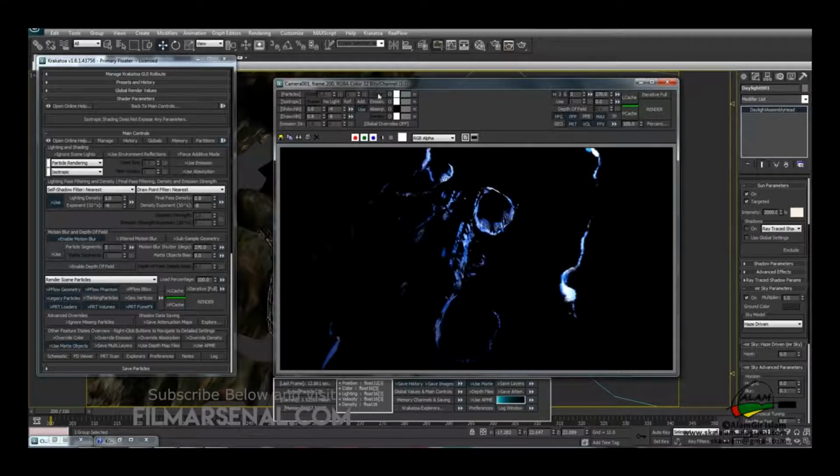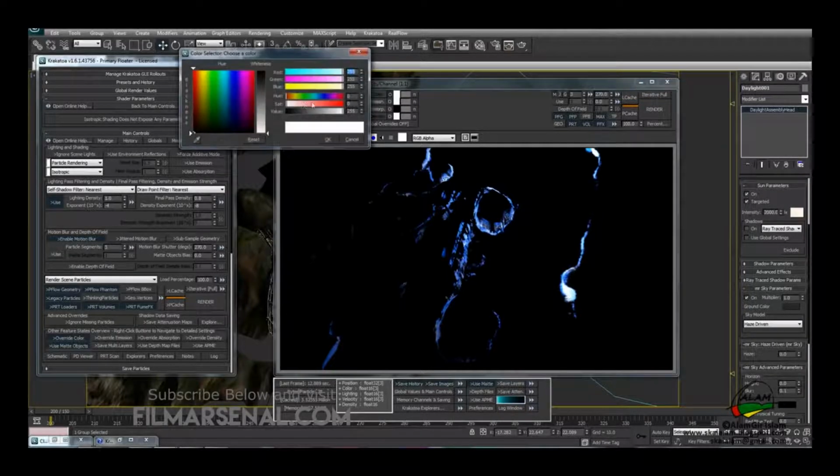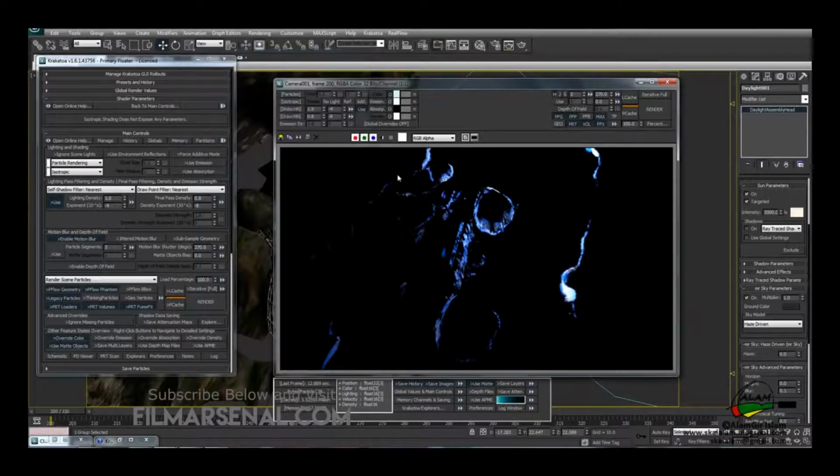So now we can override, we can change the color if we click on this button and we'll choose a color and hit OK, and then if we re-render, okay, so now we are pretty close to the alpha channel. So both my alpha channel and my RGB channel look almost the same.